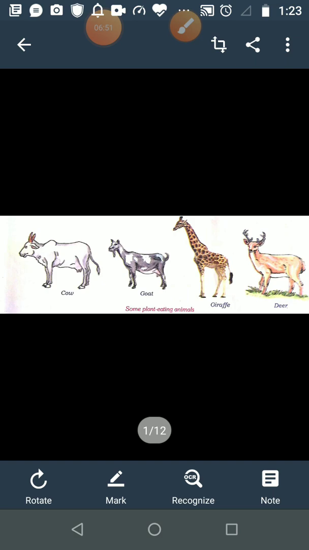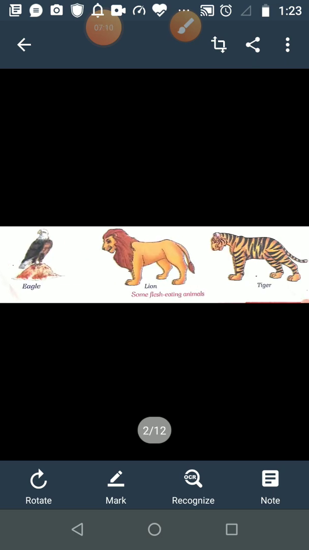After that we discuss what are carnivores animals. In short, you can say flesh eating animals. See, this is the picture of carnivores animals. So animals that eat the flesh of other animals are called flesh eating animals, and they are known as carnivores. Is it clear?